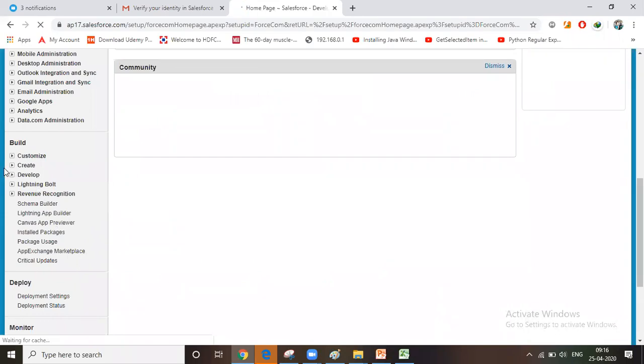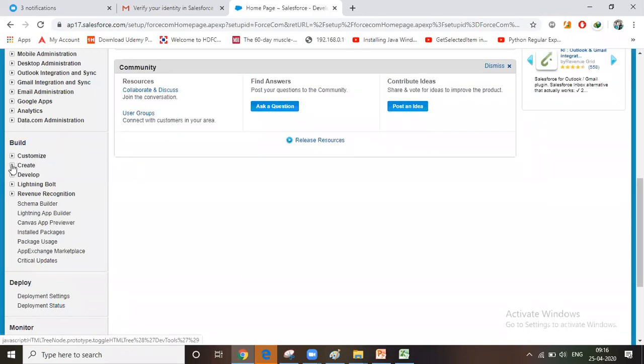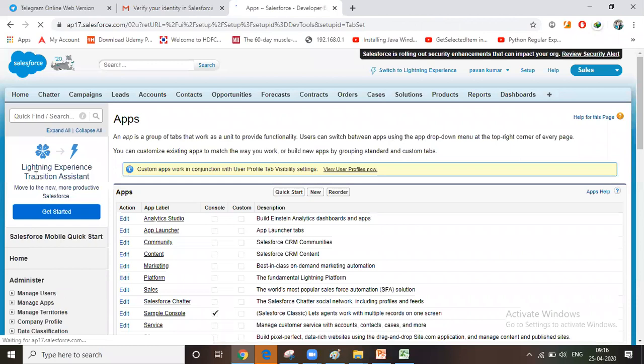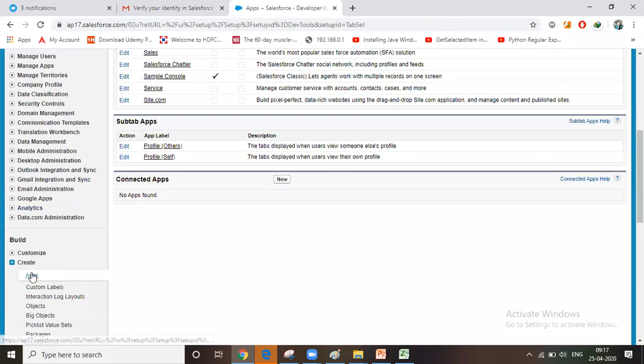Setup. Build. Create. Create application. Apps. This is the apps landing page. Navigation is very important. Setup. Build. Create apps.